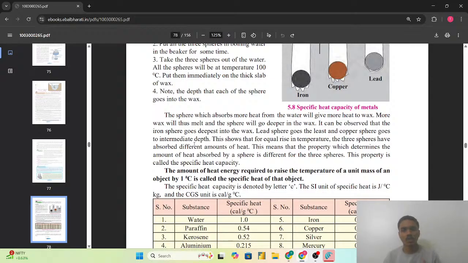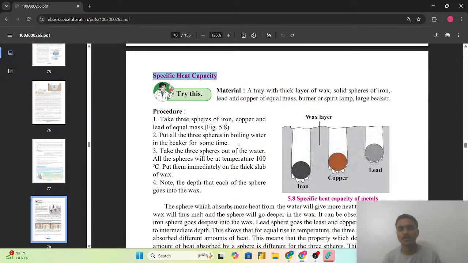This shows that for equal rise in the temperature, the three spheres have absorbed different amounts of heat. This means that the property which determines the amount of heat absorbed by a sphere is different for all the three spheres. This property is called specific heat capacity.